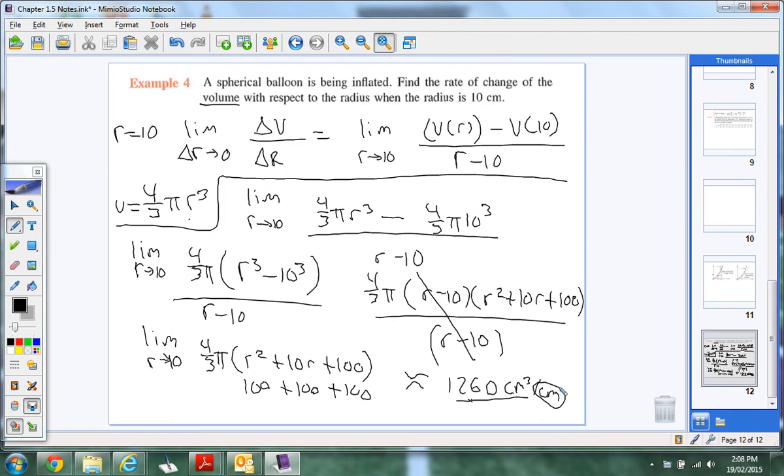No, because the radius is still a line, so it's just a single flat line. Okay, I see what you're saying in terms of simplifying it, but you won't write it because you want it in terms of the units, because this is how it's growing in terms of the volume compared to the length. Okay, and that's it for lesson 5, or excuse me, example 4. Lesson 5. I was right.